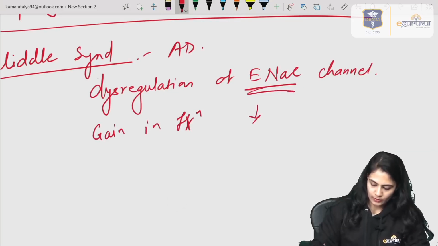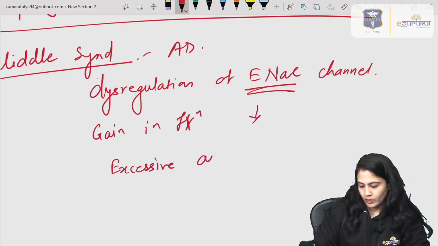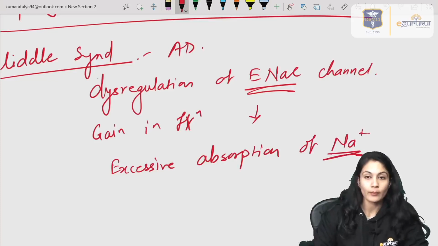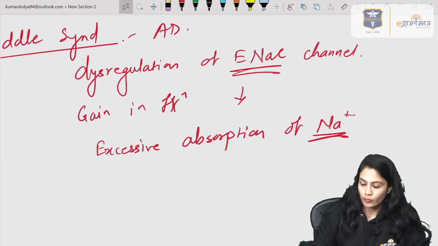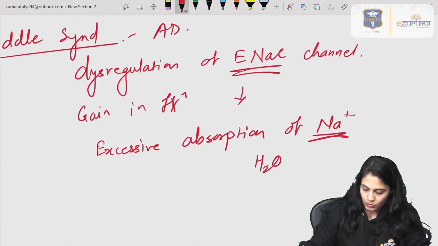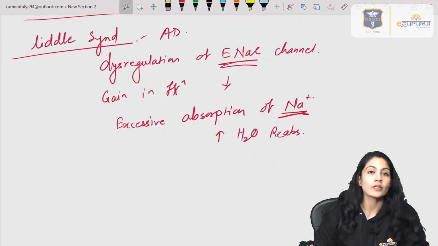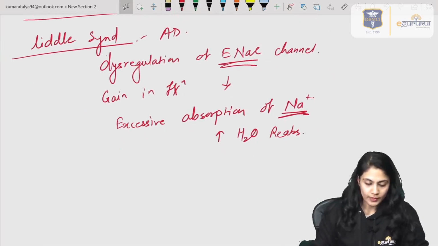So there will be excessive absorption of sodium, and if the sodium is getting absorbed, obviously water will follow it. So excessive water absorption. This is not related to the aquaporin 2 channels.